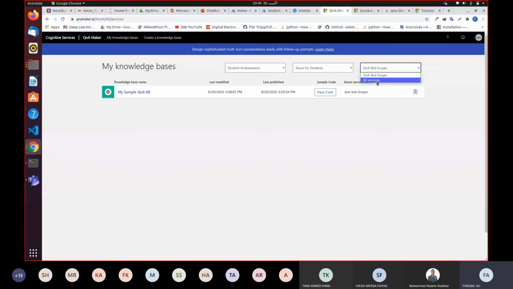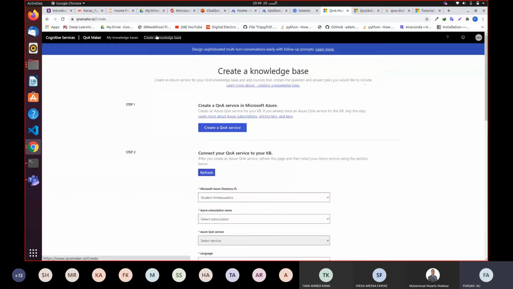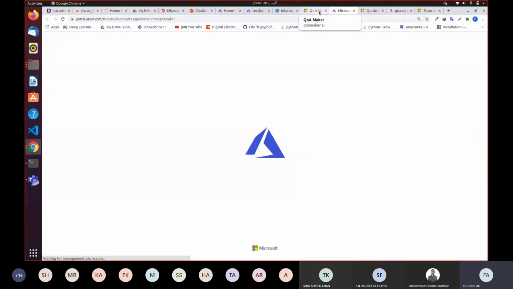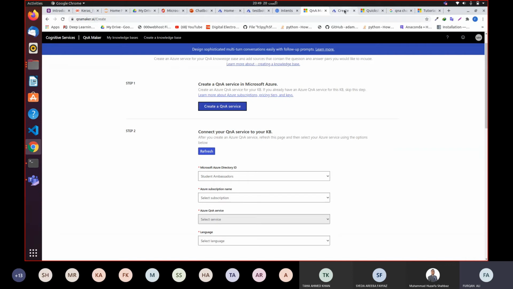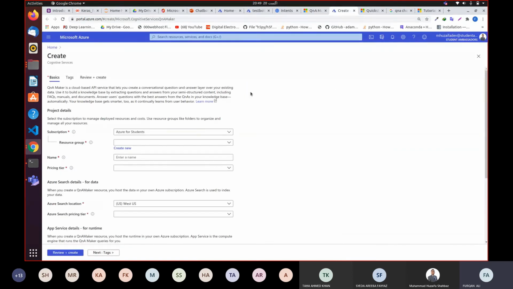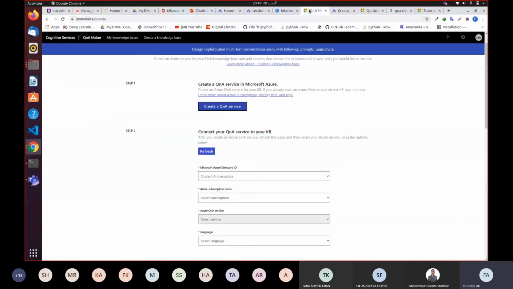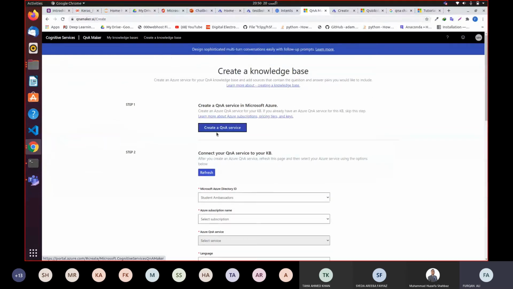Okay, first of all, go to Create a QnA knowledge base. Create a QnA knowledge base and click this Create a QnA service. When you click this, it will prompt you to the Azure portal. Okay, so this portal will open up, and over here you will see Create QnA Maker service. You can also go directly to qnamaker.ai and create your resources from here by clicking Create a QnA service. If you have already created your resources, you can directly jump to step 2.